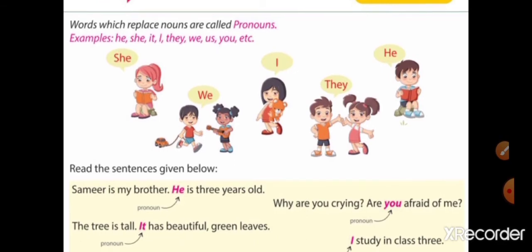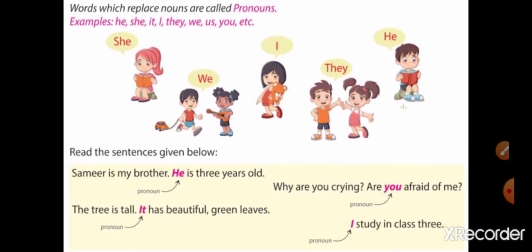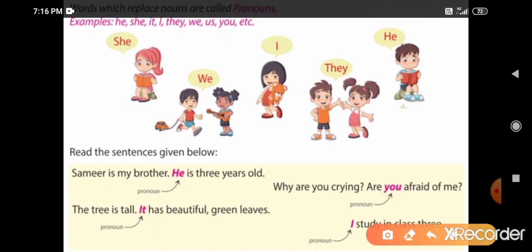Now let's understand with some examples. Samir is my brother. He is 3 years old. What is given first? First, Samir is my brother. So here a noun is used. Now in the second sentence, he is 3 years old. So in place of the noun, in place of the name Samir, he is used. So this he is a pronoun.